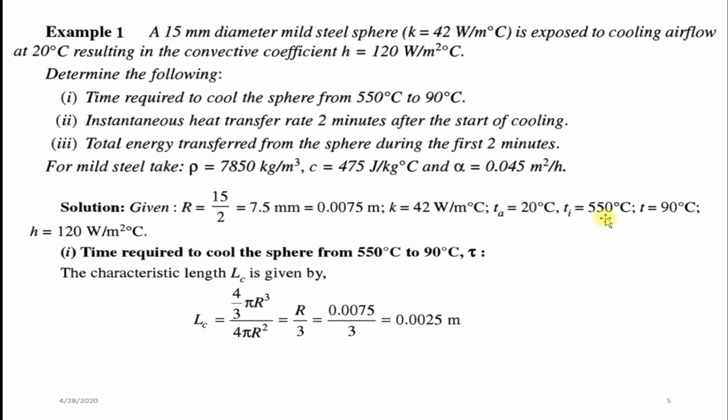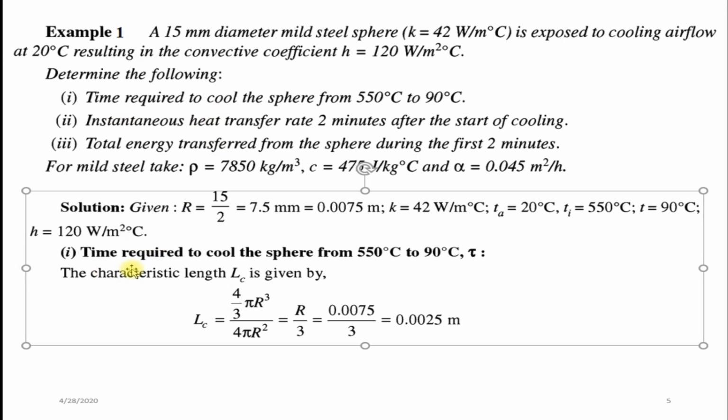Ti is 550. If you read this, time required to cool the sphere from initial temperature 550 to 90 degree Celsius. After some interval of time T, the temperature is reduced to 90 degree Celsius. That is why T is equal to 90 degree Celsius. h is given, convective heat transfer coefficient 120 watt per meter square degree Celsius. First we need to find time required.